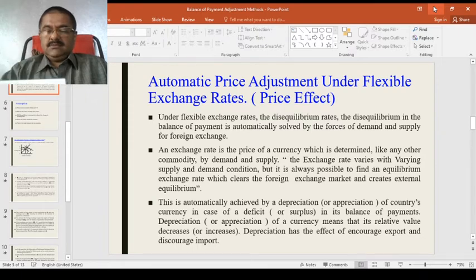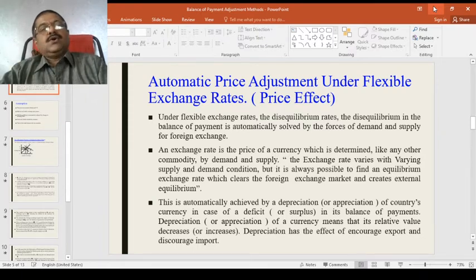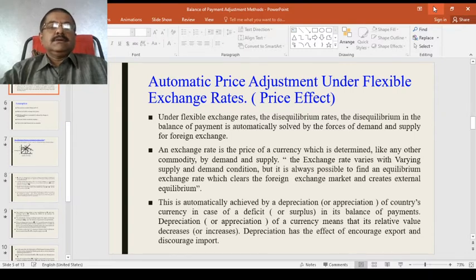As you know, the price of a particular good is determined on the basis of demand and supply for that particular product. Like that, here also, the foreign exchange currency rate is determined on the basis of demand and supply.